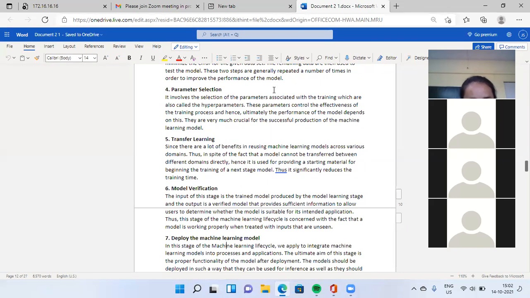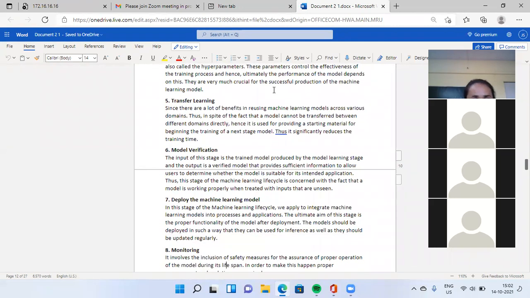Whichever model you have selected, it must also be suitable for your data. This stage of the machine learning life cycle is concerned with the fact that the model is working properly when treated with inputs that are unseen.